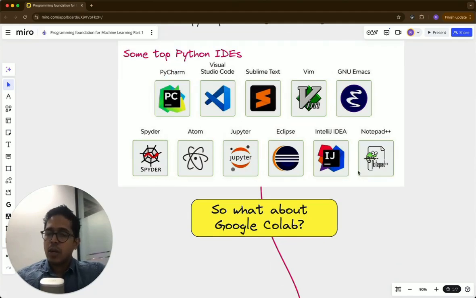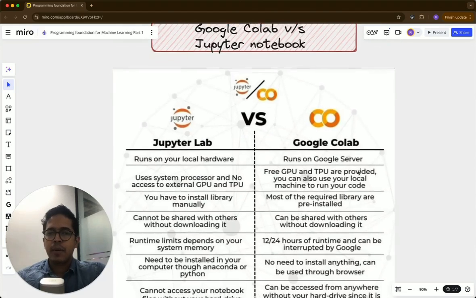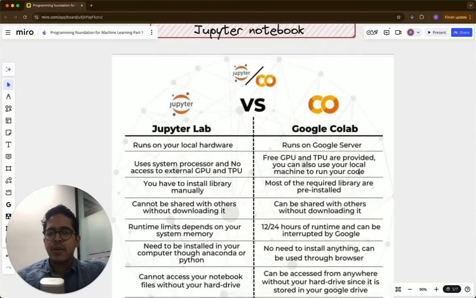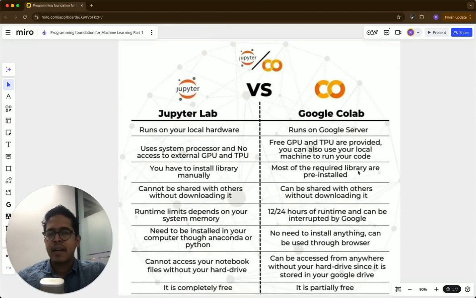So, but what about Google Colab? How does Google Colab compare with Jupyter Notebook? So Google Colab is actually not technically a strict IDE. It's like you have a Python environment that is hosted on Google's own server and you have access to it. The advantage of Google Colab is that if you want GPU, graphical processing unit, for enhancing the speed of execution of some code, or TPU, you can actually get that from Google Colab. The option is already there.